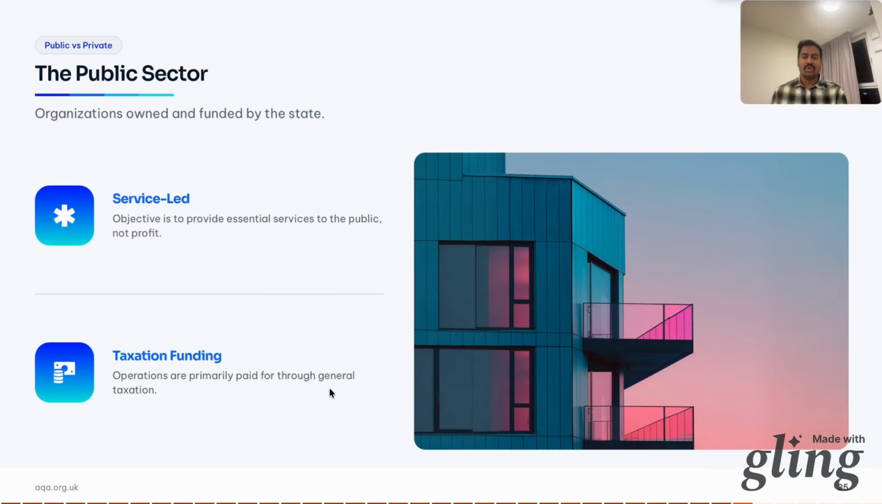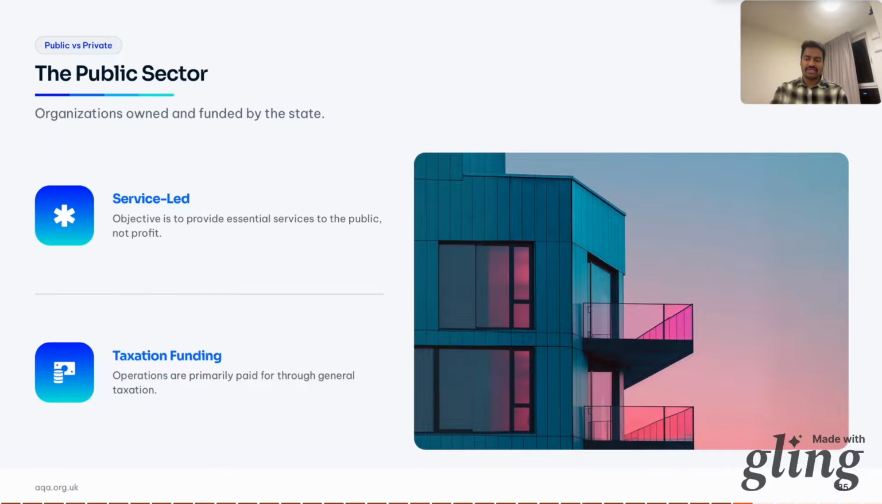The public sector is owned by the state, the government. So service-led, the objective is to provide essential services, not make a profit. Think the NHS, the police or the schools. Taxation funding. They are paid for by your taxes.